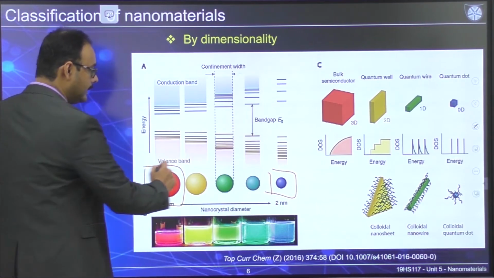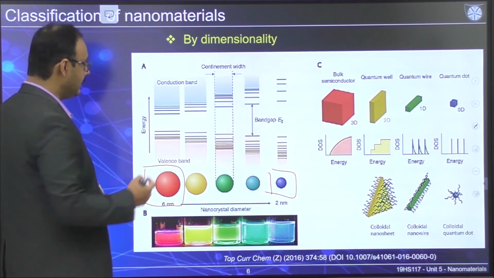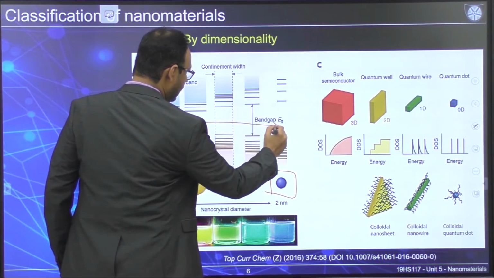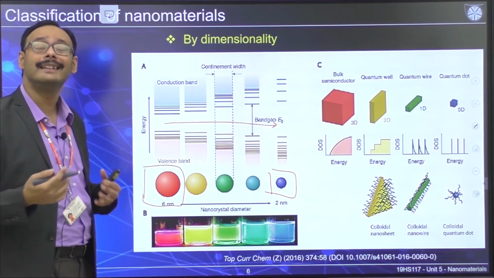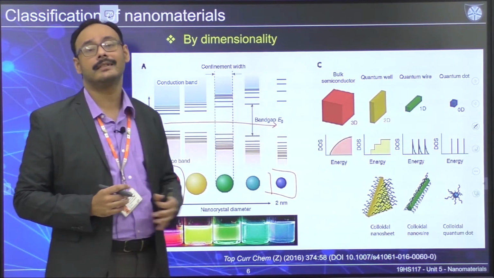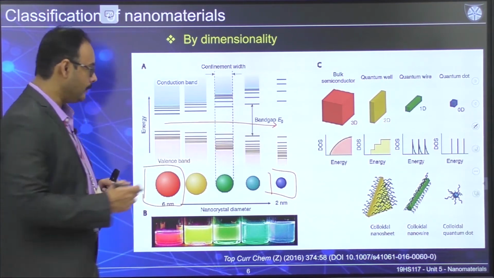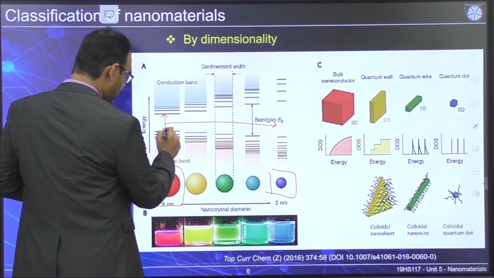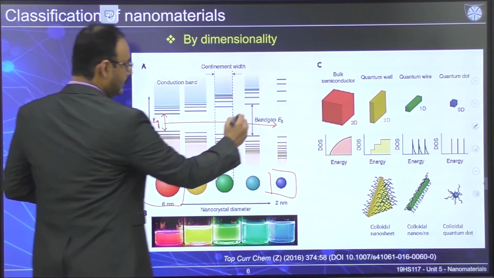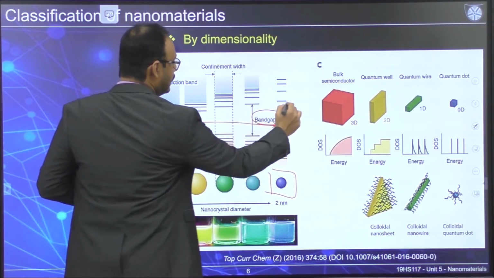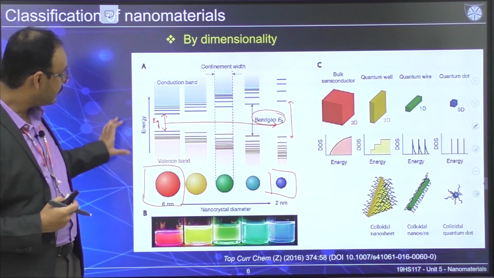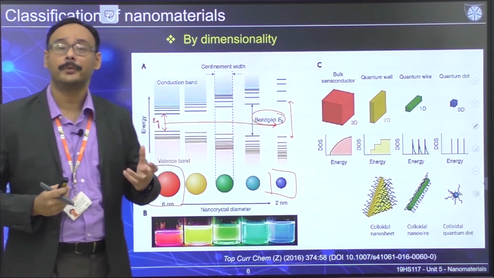Once you go from here to here, we started thinking about more and more discrete energy levels. Once your energies get much more discretized, and at the same time you have this so-called band gap, which in this particular case got widened, then you are going to have different types of optoelectronic properties.